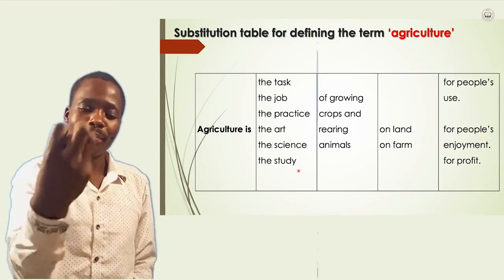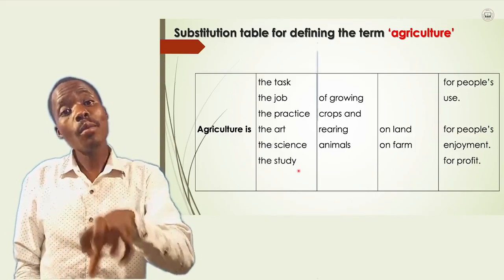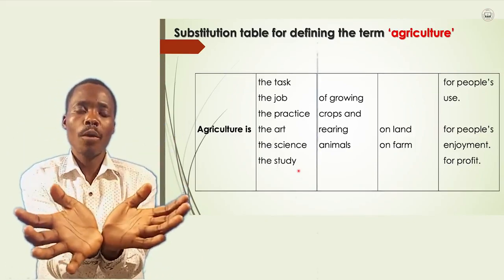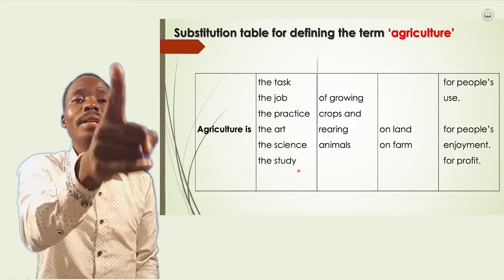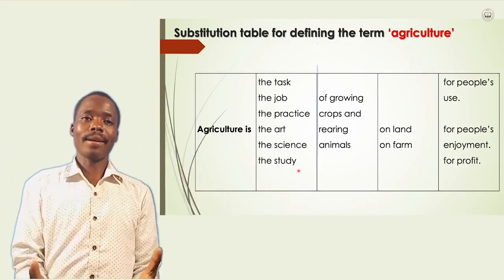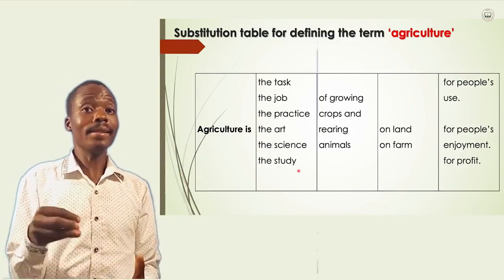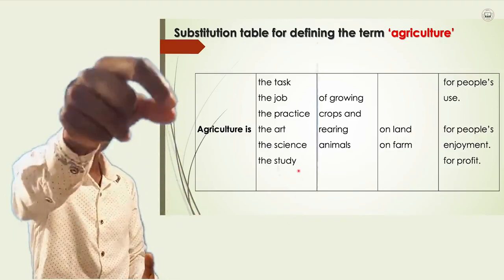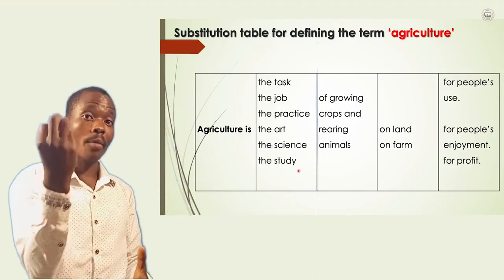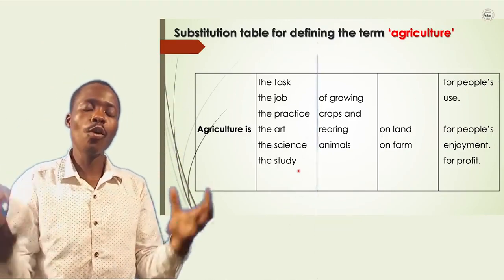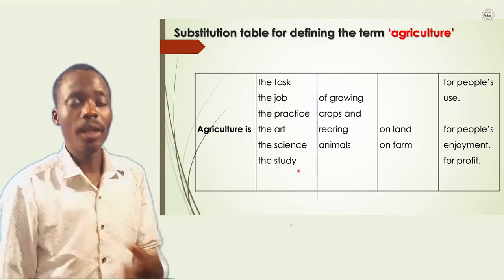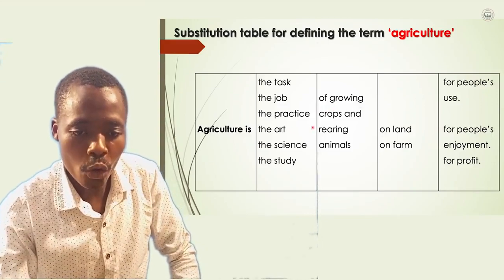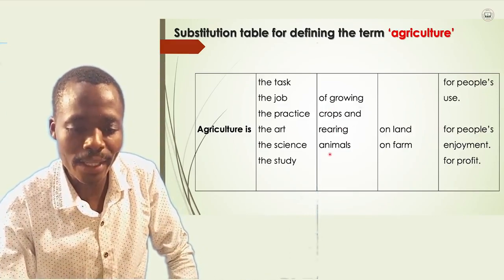When a farmer has planted maize, the farmer is able to look into that particular maize with close attention. What does my maize need? My maize needs fertilizer, I have to apply. My maize needs weeding, I have to weed it. That is study. You are studying the life of that particular maize. So agriculture is also a study of growing crops and also rearing animals.